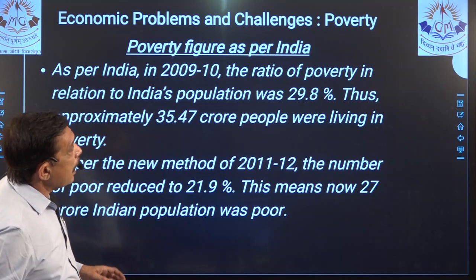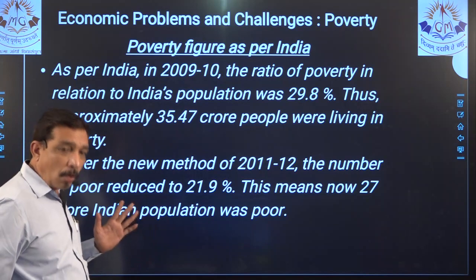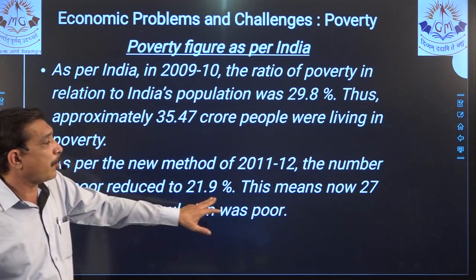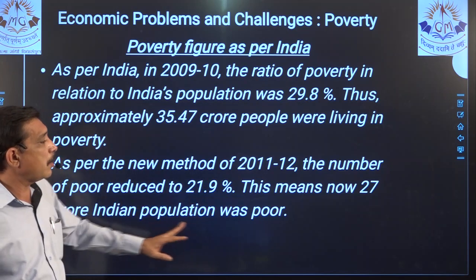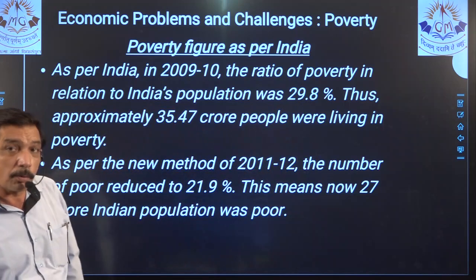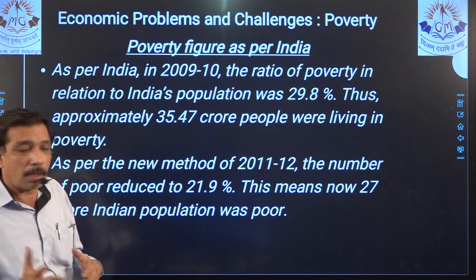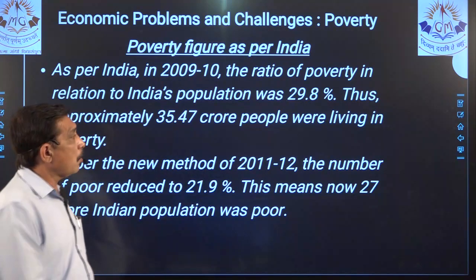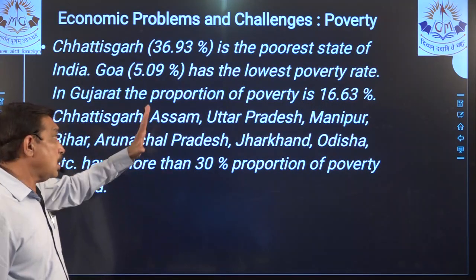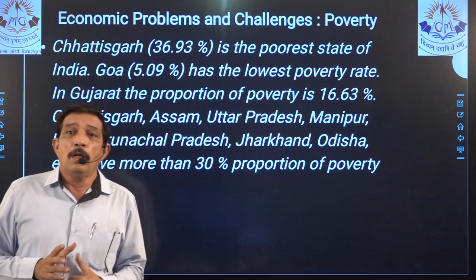Poverty figures as per India. Now, these are again statistics. You have to remember this for objectives also, because in 2011-12, 21.9 percent, that means 27 crore of the Indian population was poor. Above we have 29.8, that means almost 30%. Out of the total population we had 30% which were poor. So 35.47 crore people living below the poverty line. This is very important. This particular point you can star mark in your material.